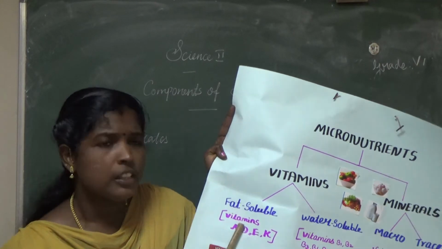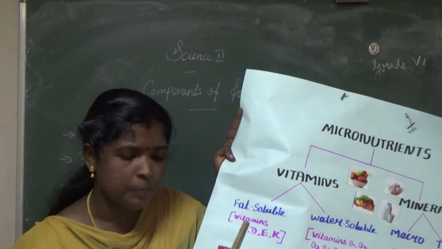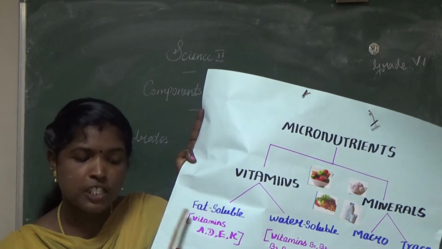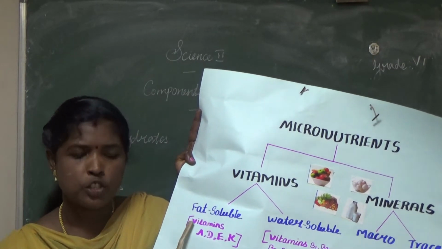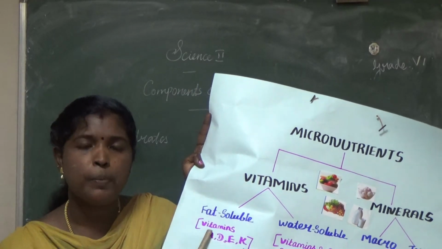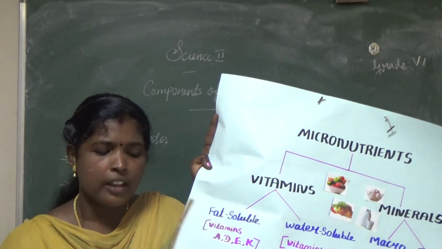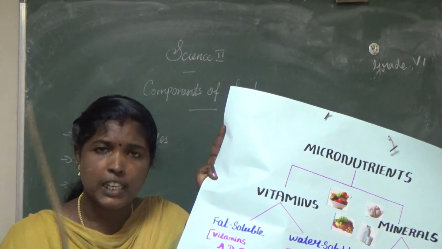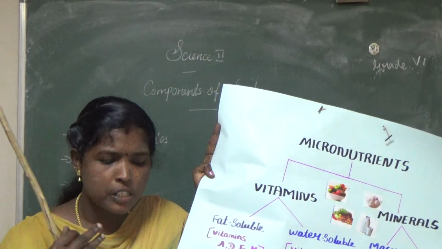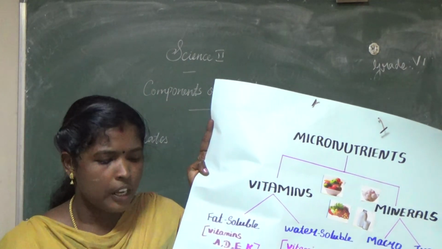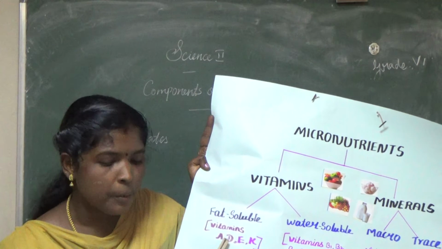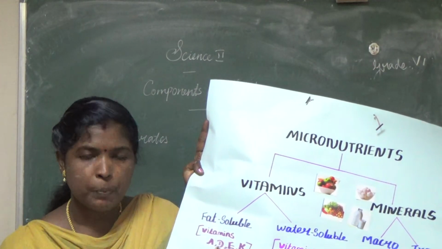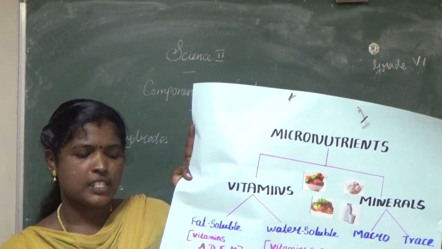These fat soluble vitamins are stored in the fat tissue of our body. They are used only when the body needs them. Then our body prepares vitamin D in the presence of sunlight.